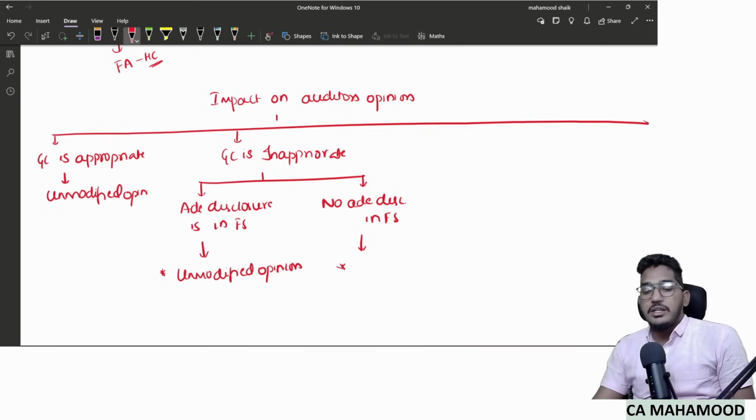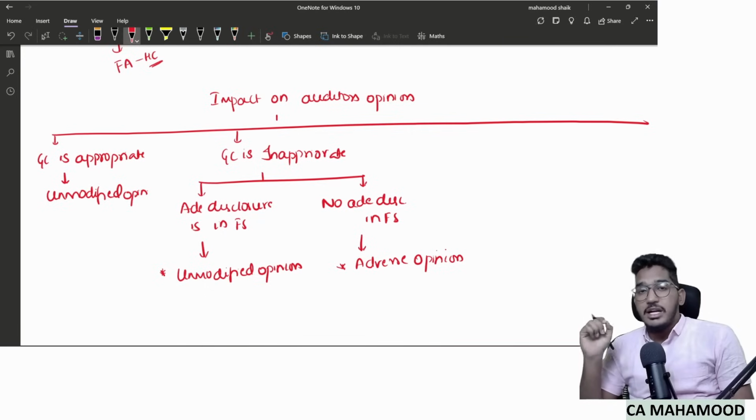The standard has directly told us, go and give an adverse opinion. Directly adverse. No need to check for any other options. Directly give an adverse opinion. Why? Because you have evidence, and if the management tries to do something wrong with the going concern assumption, the impact will not be just material. It is going to be material and pervasive. Directly give an adverse opinion. No need to check for any other kind of modification. Clear? So this is what the standard has told.